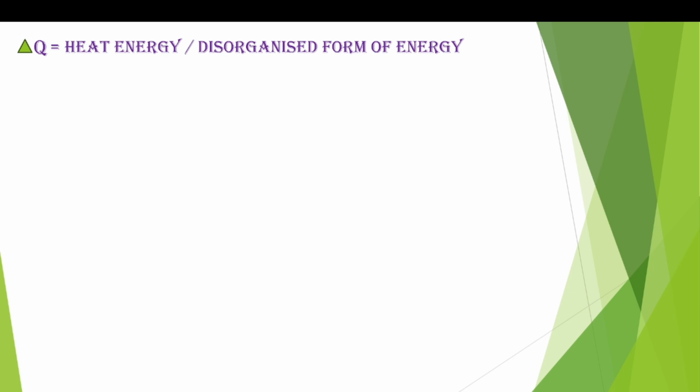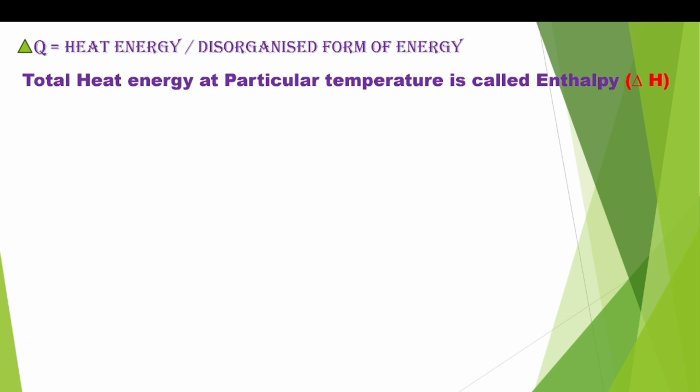So heat energy or disorganized form of energy also named as enthalpy. When the heat energy is called enthalpy, it means total heat energy. This is total heat energy at particular temperature. For example, if temperature kept constant, then the heat energy is considered as enthalpy. For example, if you take human body, the body temperature is 37 degrees centigrade. At that particular 37 degrees centigrade, the total heat energy or delta Q is considered as enthalpy.